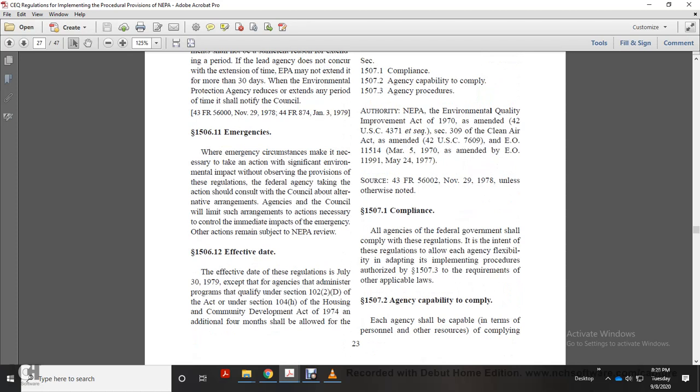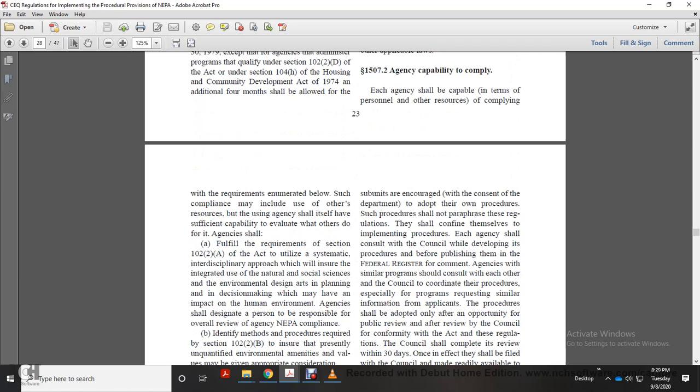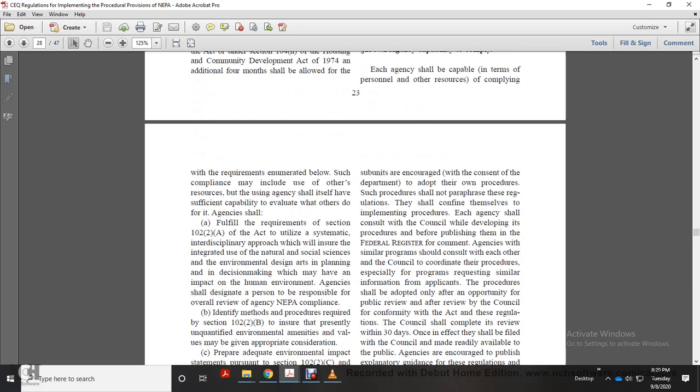1507.2, Agency capability to comply. Each agency shall be capable in terms of the personnel and other resources for complying with the requirements enumerated below. Such compliance may include the use of other resources, but using agencies shall themselves have sufficient capability to evaluate what others do. An agency shall fulfill the requirements of Section 102(2)(A) of this Act and utilize a systematic interdisciplinary approach which ensures the integrated use of the natural and social sciences and environmental design arts in planning and decision making which may have an impact on the human environment.